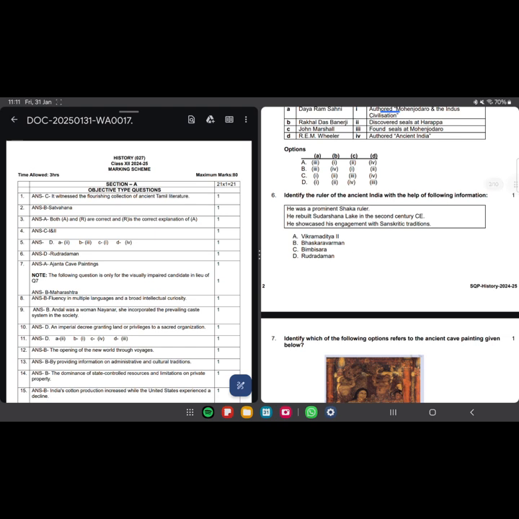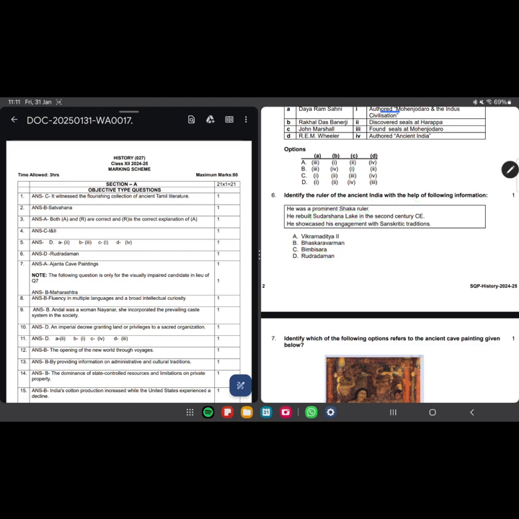Identify the ruler with the following information. He was a prominent Shaka ruler. He rebuilt Sudarshana Lake. He showcased his engagement in Sanskritic tradition. He was Rudradaman. Please remember, rebuilding Sudarshana Lake was absolutely the work of Rudradaman, because this is the main point to remember him. It was constructed at the time of a Gupta ruler, and even a Gupta ruler, I believe, constructed it again because it was destroyed in some flood, like a tsunami type. So the answer for this question is Rudradaman.